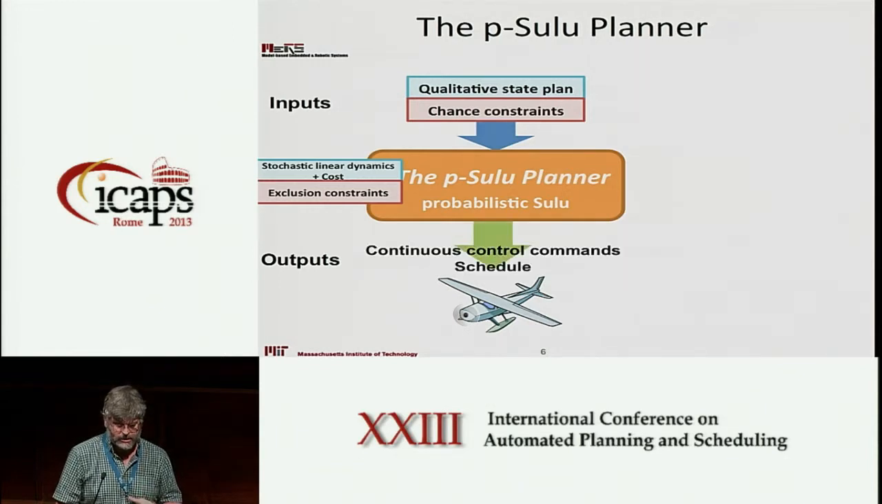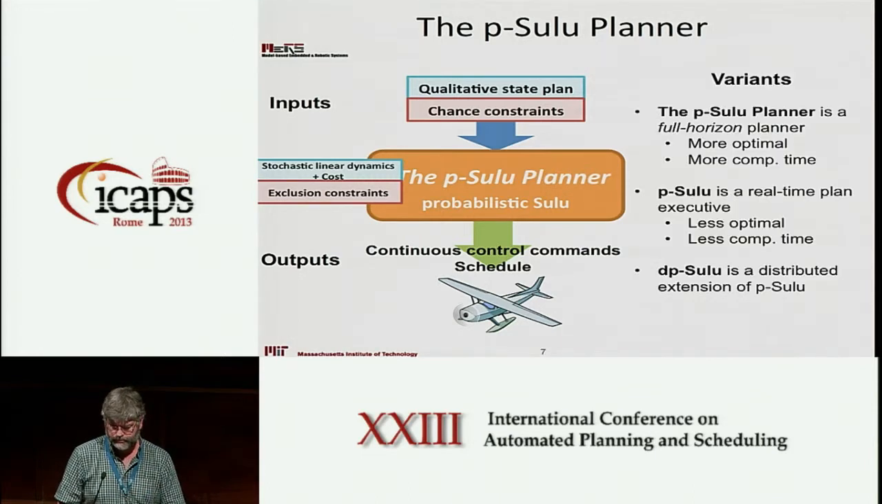And then our output is both a schedule for start and end times of the plan, together with a control action sequence which respects the qualitative state plan and the dynamics of the vehicle. Okay. Now, we've developed a number of different variants of this planner,